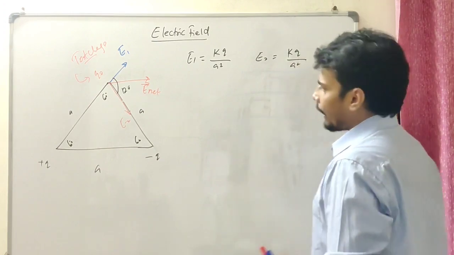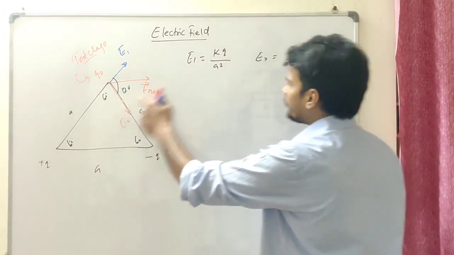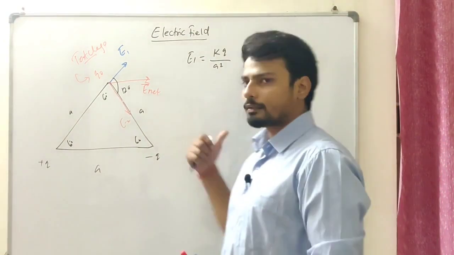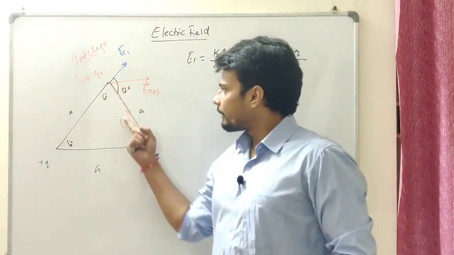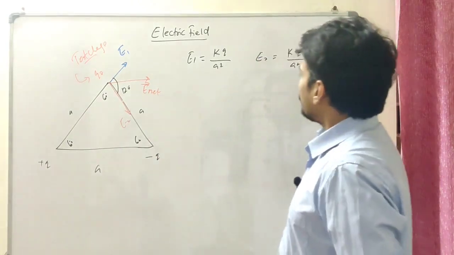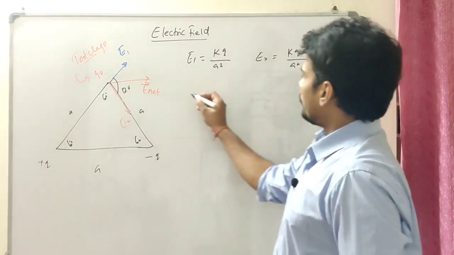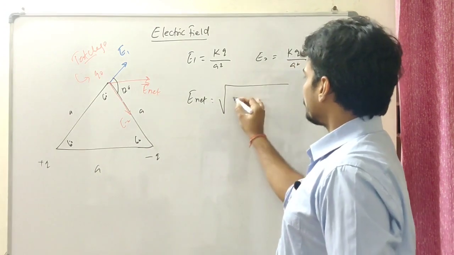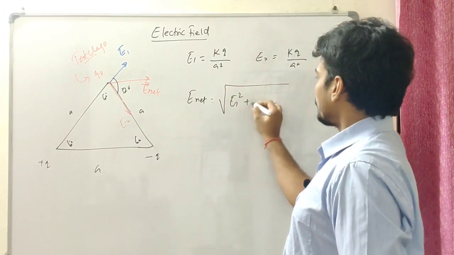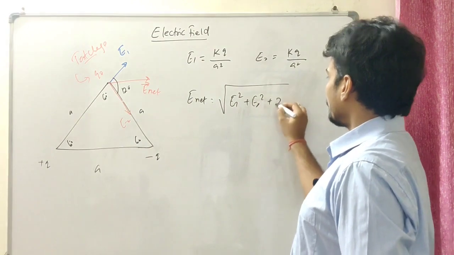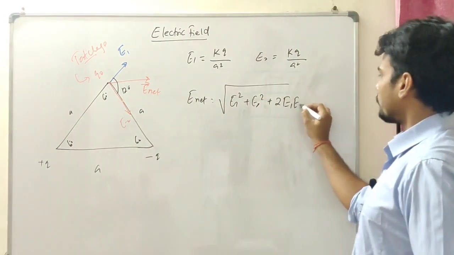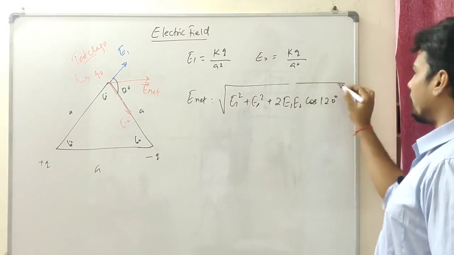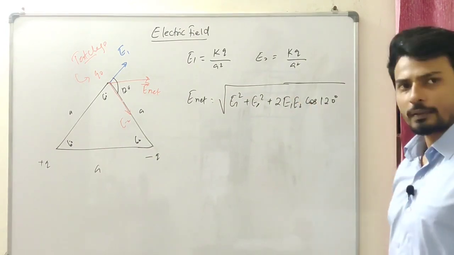All right. I've actually represented the direction, so I don't need to keep the negative sign over here. That's one thing you need to understand. I'm not working in the vector form; the direction is already mentioned over here. Now the resultant should be E net. E net should be the root of E1 square plus E2 square plus 2 times E1 E2 cos of 120 degree. That's what we have over there, right?